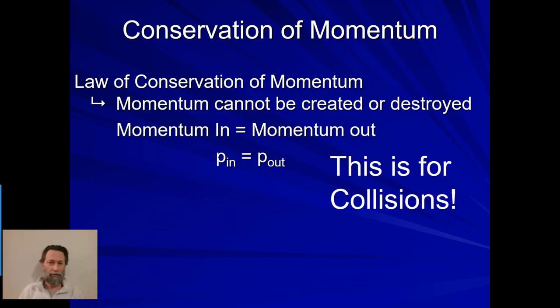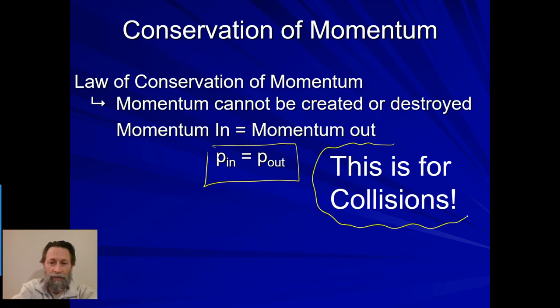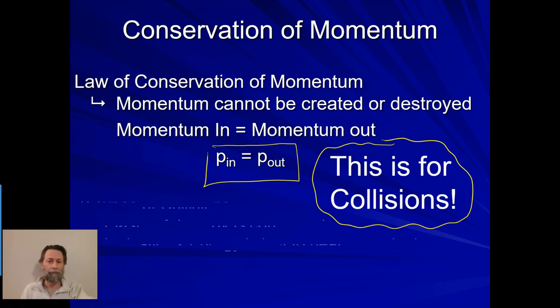Remember that the conservation laws typically say things cannot be created or destroyed. I say typically because there are some, like the conservation of charge, where we can create and destroy charge, but the net charge has to stay 0. So the conservation of momentum, conservation of energy. We cannot create or destroy momentum. We cannot create or destroy energy, which means that we end up with this marvelous equation: p in equals p out. Momentum in equals momentum out. And the key idea for this is that it always has to do with collisions. Anytime you have two objects colliding, no matter how they collide, we have to talk about the conservation of momentum.